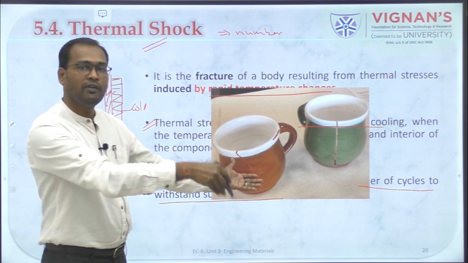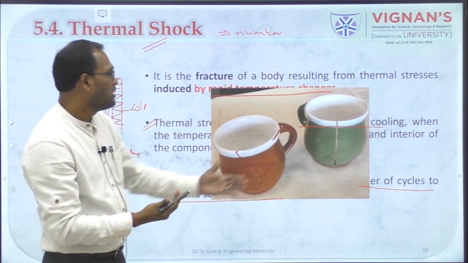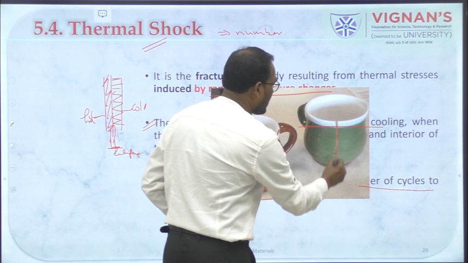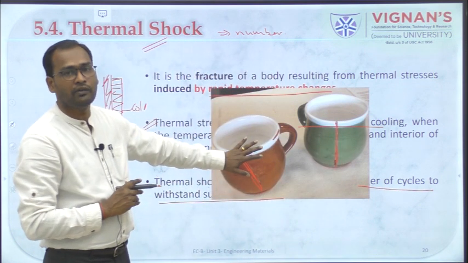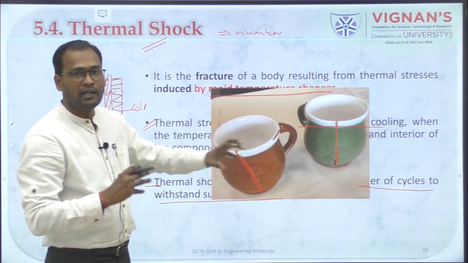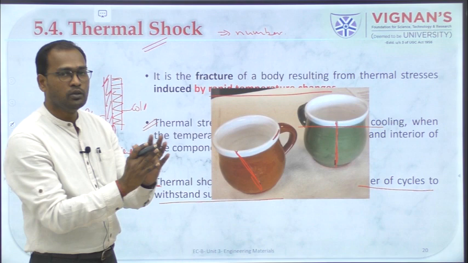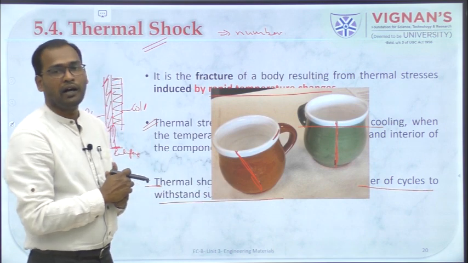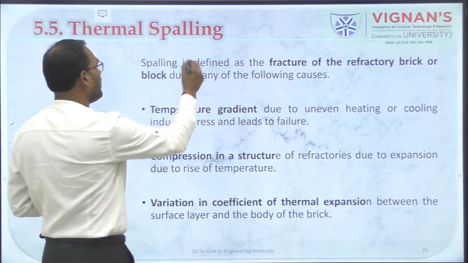Whenever we pour a very hot material, sometimes if there is any deformation in it, it starts cracking, right? This is what happened in a cup. The crack penetrated, here also it penetrated. This happened because of the thermal shock, because a sudden change in the temperature made the refractory material deform, and that deformation was in the form of a crack. Okay, right. The next one is spalling.